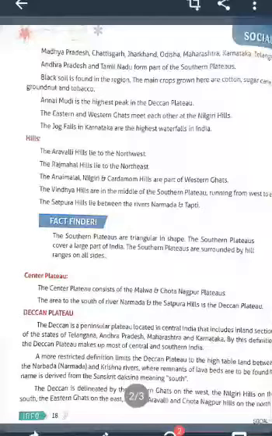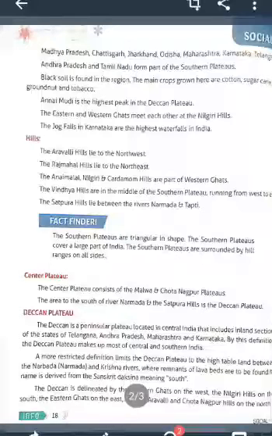Annaimudi is the highest peak in the Deccan Plateau. Which is the highest peak in the Deccan Plateau? Annaimudi. The Eastern and Western Ghats meet each other at the Nilgiri Hills. The Jog Falls in Karnataka are the highest waterfall in India. Understood? Which is the highest waterfall in India? Jog Falls. Where do the Eastern and Western Ghats meet? At the Nilgiri Hills. Which is the highest peak in the Deccan Plateau? Annaimudi.